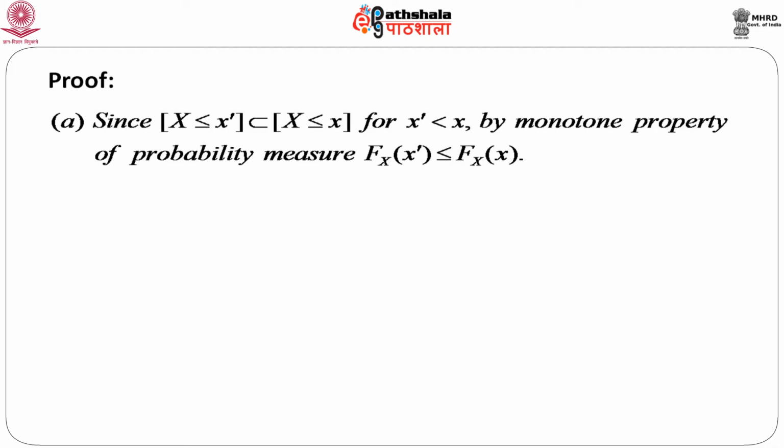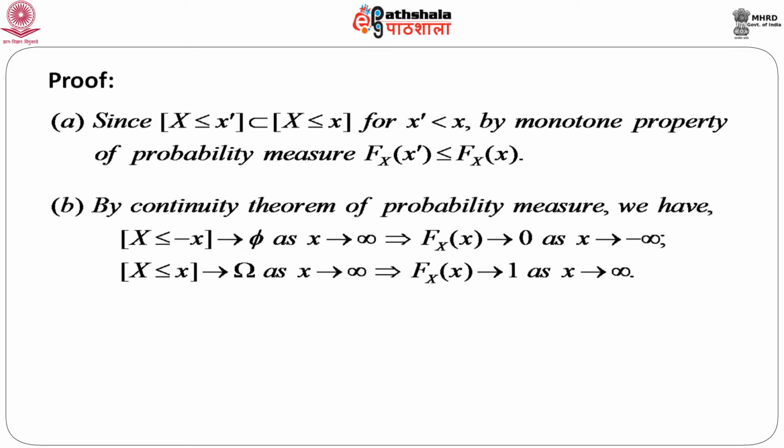So, A is a subset of B, then naturally by the monotone property of probability measure, we can immediately say that probability of A is less than or equal to probability of B, which means probability of A is nothing but F of x prime and probability of B is nothing but F of x. So, F of x prime is less than or equal to F of x. So, this proves the fact that F of x, or the distribution function, is always non-decreasing. Second one will be obtained through the continuity theorem of probability measure.